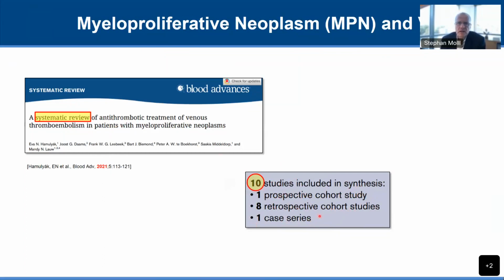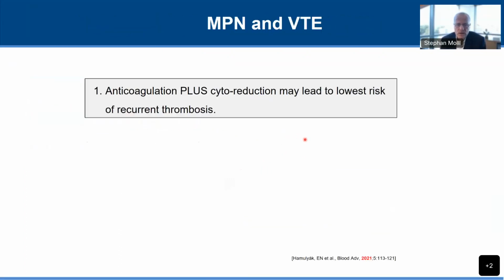So you can already tell that the data are limited, they're biased. We are missing the comparative randomized trial. So any of the data that come out of this study have to be taken with a grain of salt. And there's a lot of individual wiggle room and non-evidence-based decision-making whether one uses a vitamin K antagonist or a direct oral anticoagulant. But before I show you the data, I will show you the 3 conclusions from this systematic review.